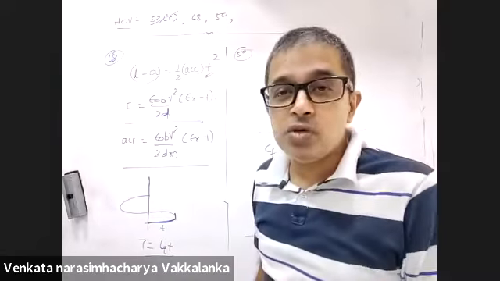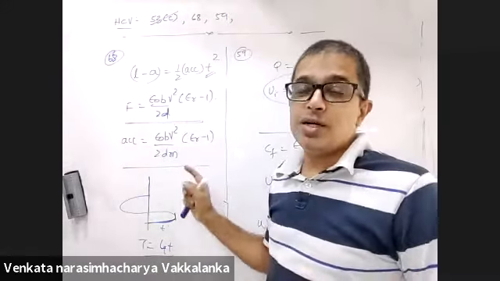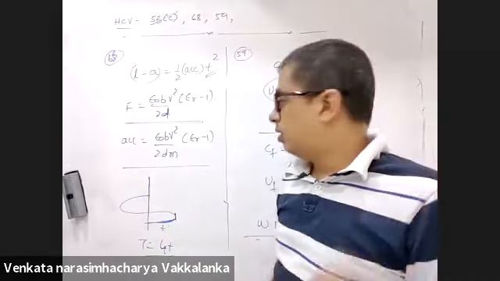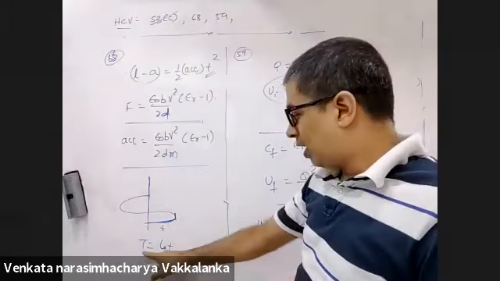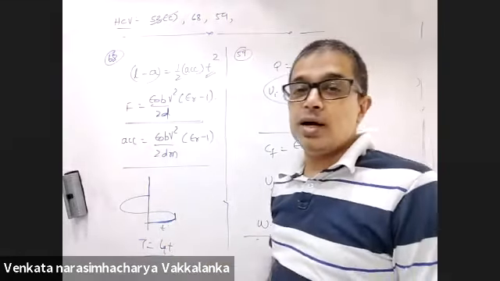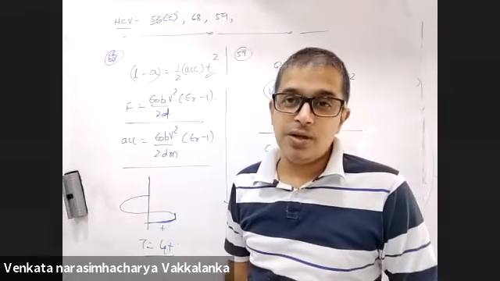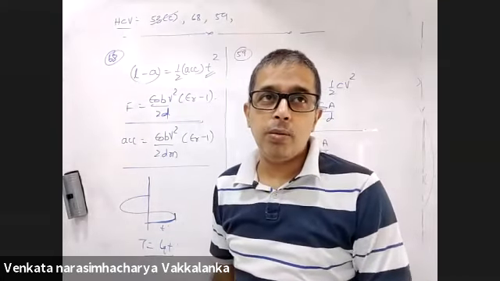This doesn't perform SHM. You know why? Acceleration is constant. It's periodic motion, oscillatory motion, but not an SHM. Because acceleration is constant, so time will be 4 times small t. You will not find A equal to minus omega square x. It's periodic motion, but not a simple harmonic motion.